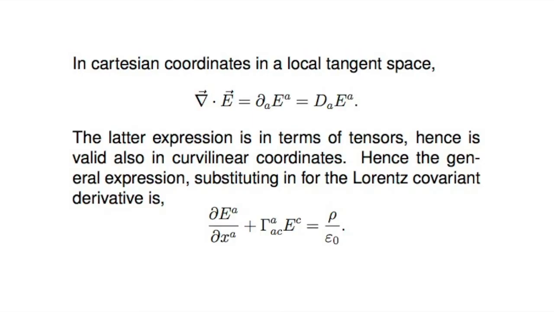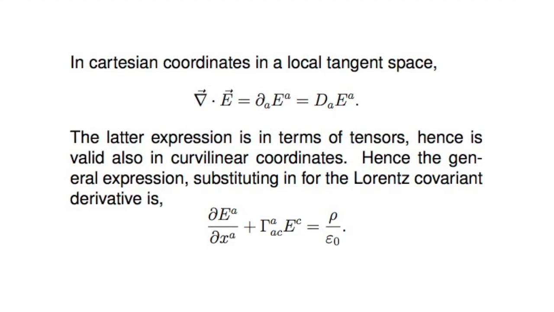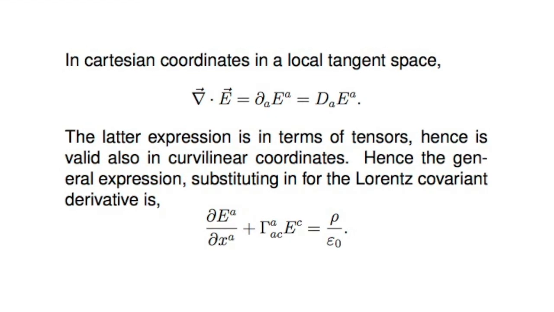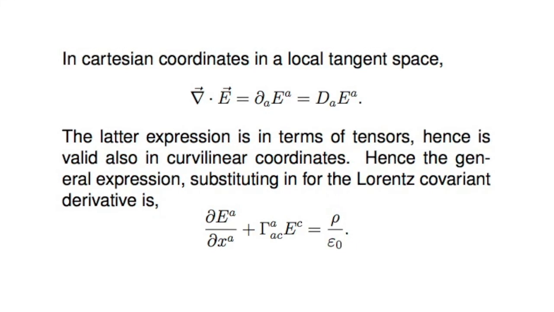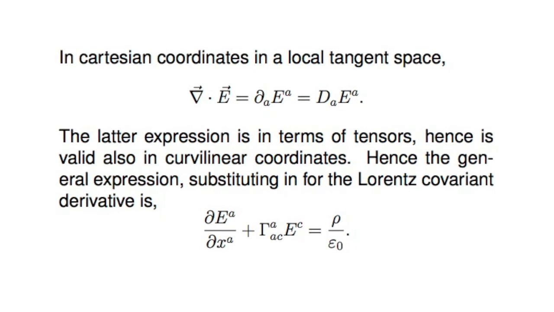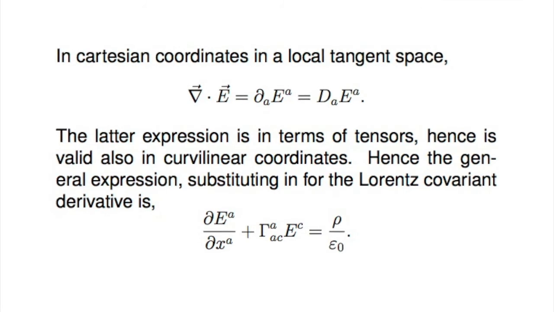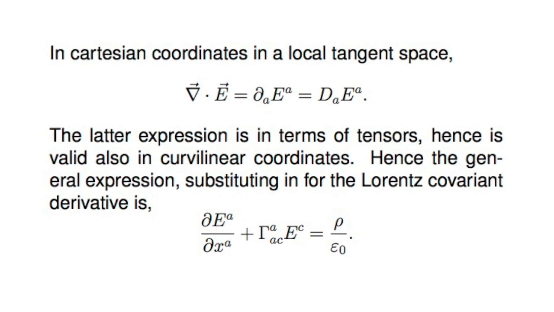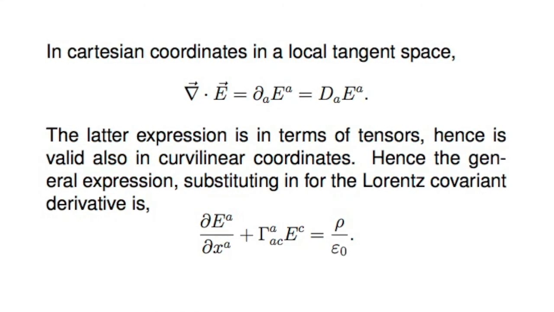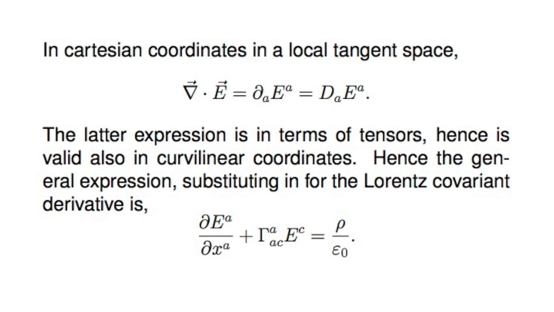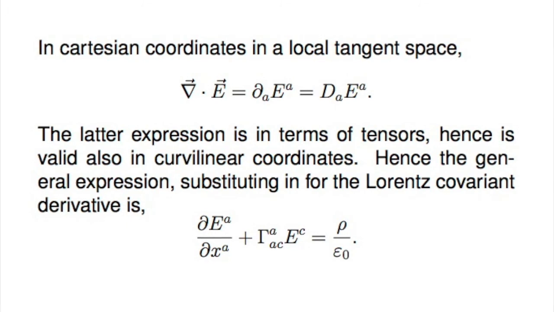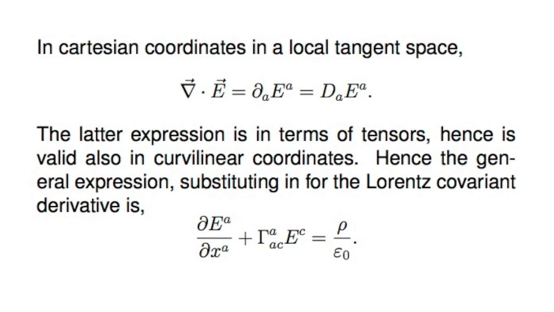So the trick here is to recognize that the divergence of E can be written as partial sub A E super A. Now that's not a tensor, but you can replace the partial sub A with big D sub A, and then big D sub A E super A is a tensor. You can set that equal to rho over epsilon 0, and then recast your big D sub A of E super A as the sum of partial sub A E super A and the Christoffel symbol multiplied by E super A, and that equation is then a tensor equation, valid in any coordinate system.